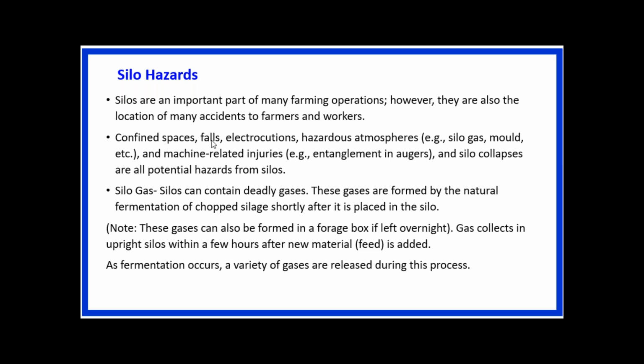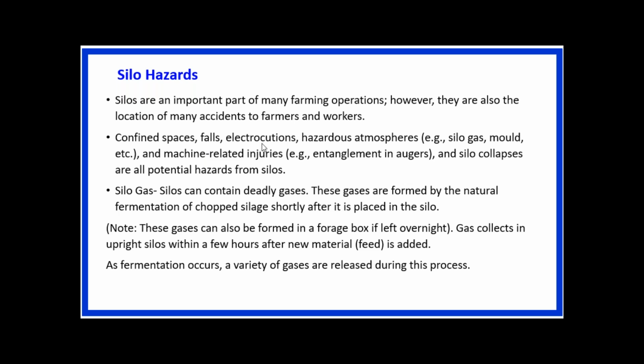Sometimes these silos have a good height, that may be 3 meters, 5 meters, 10 meters, etc., depending on the requirement. So again, we have to check the fall protection and fall hazards.